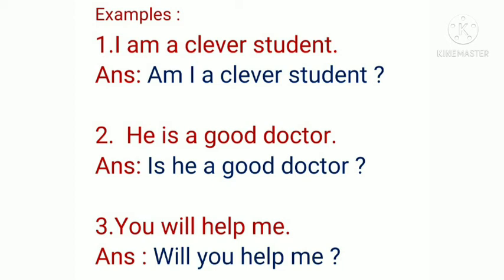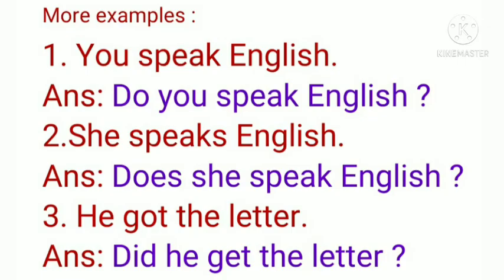But what if there is no auxiliary verb in the given sentence? When there is no auxiliary verb in the given sentence, what can we do? Let us take some examples. You speak English. The answer to this is, do you speak English? The second, she speaks English. The answer is, does she speak English? The third is, he got the letter. The answer is, did he get the letter?